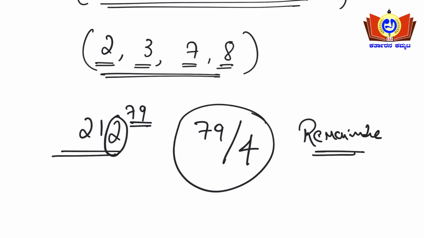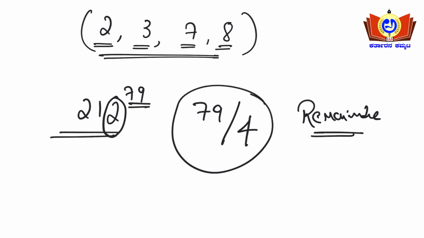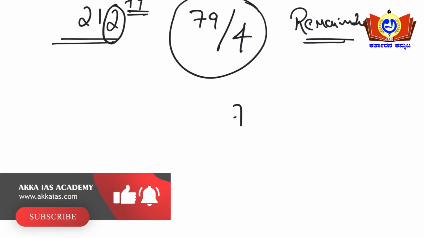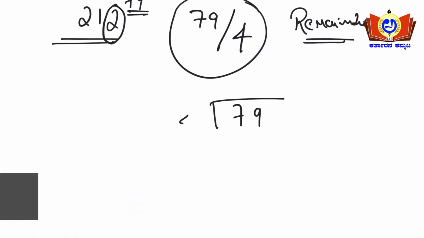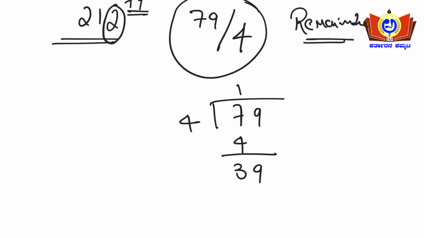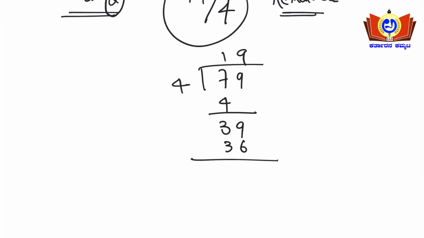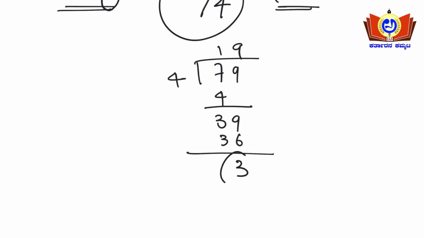Remainder you need to find. See, the solving will be like this. 79 divided by 4: 4 once, so 3 is remaining, 9 is there, so 4 nines are 36 here. 4 nines are 36, so 3 is the remainder here. We got the remainder as 3 here.